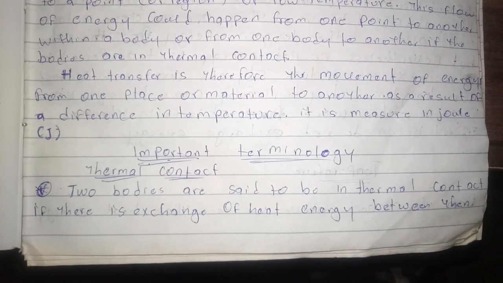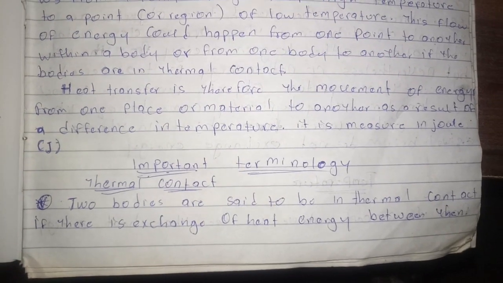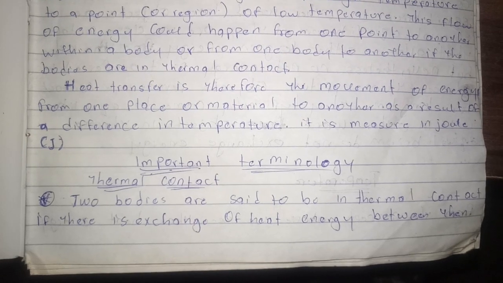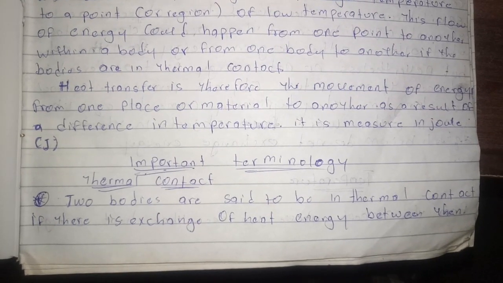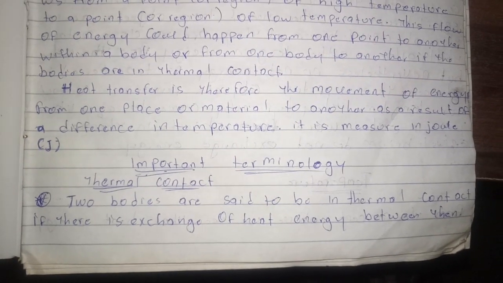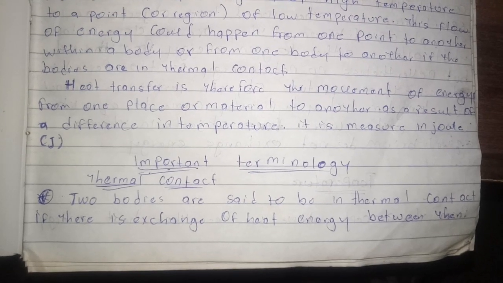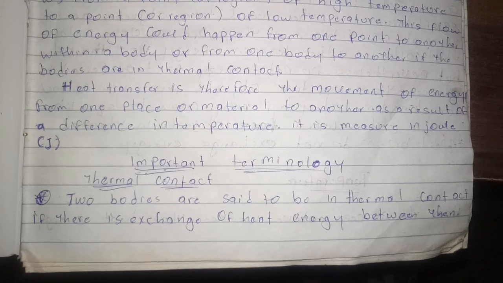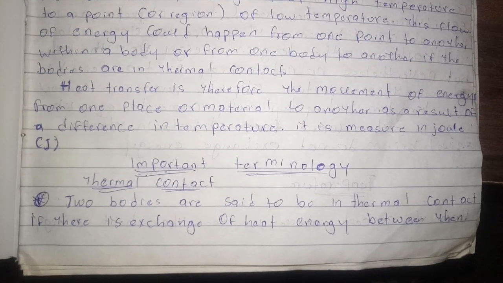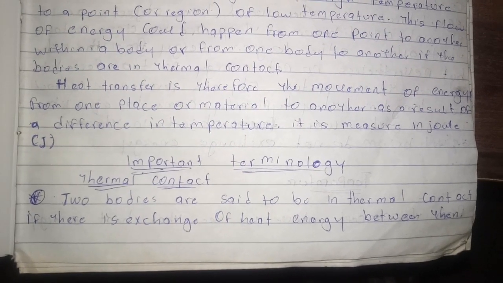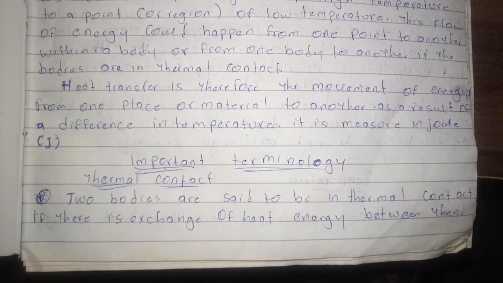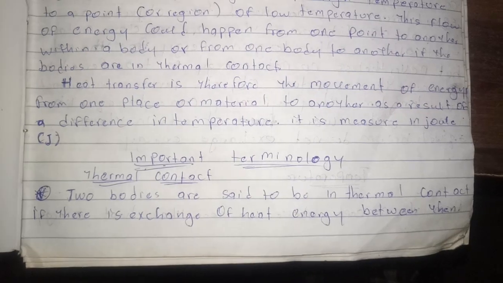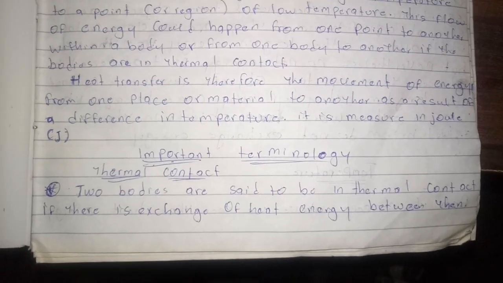What are the important terminologies you need to know? One, thermal contact, which I said earlier. Two bodies are said to be in thermal contact if there is exchange of heat energy between them. Two bodies are said to be in thermal contact if there is what? Exchange of heat energy between them. Once there's exchange of heat energy between the two bodies, they are said to be in thermal contact.